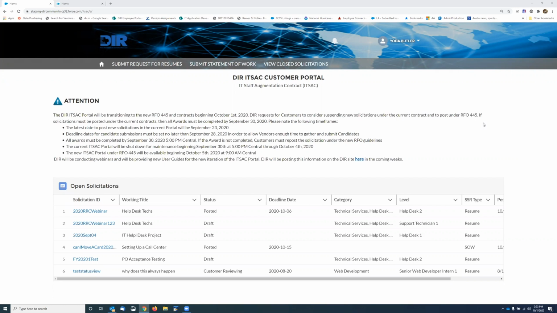As Herschel is mentioning, the not to exceed rate is the ceiling of the rate for that position. It can always go lower. So always keep that in mind as a customer, that when you're negotiating with vendors, we can always negotiate for a lower rate. And Herschel makes a good point. We may be able to determine which vendors are positioned to offer interns. If that's an indicator that would be helpful for our customers, we will look into that.